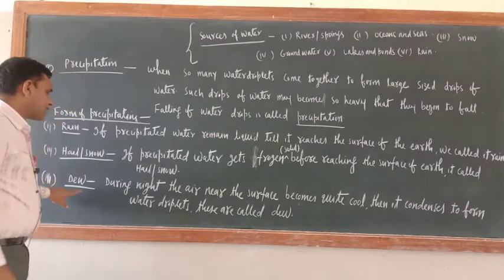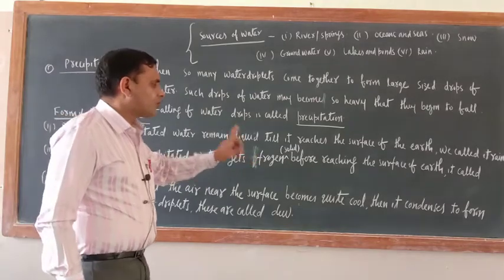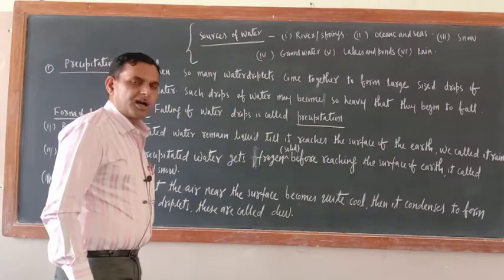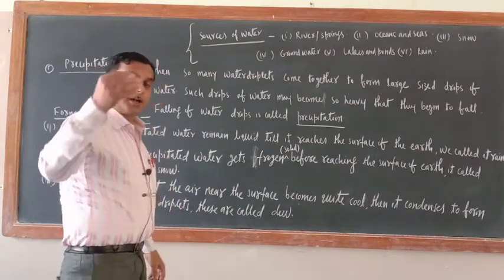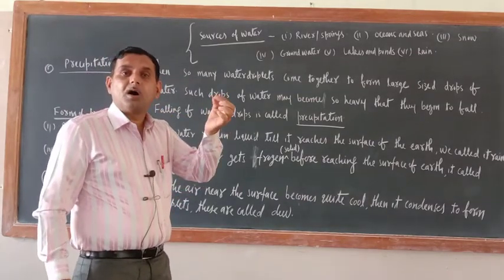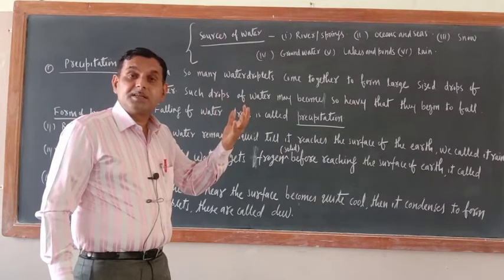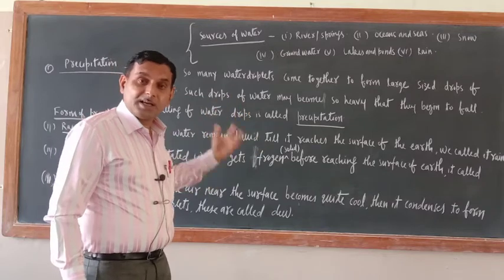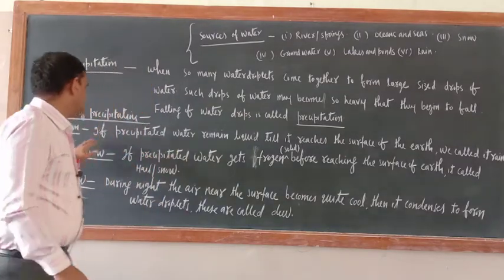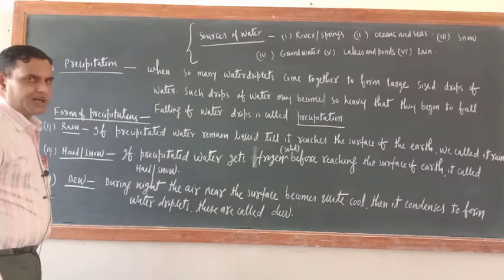Next one is dew. During the night, the air near the surface becomes quite cool. Then it condenses to form water droplets. These are called dew. In the winter season, on the big leaves of plants, if you see, some small droplets of water are found. What are they? That is nothing but condensed water vapor present in the air, and it happens at night time only. So these are the various forms of precipitation: rain, hail or snow, and dew.